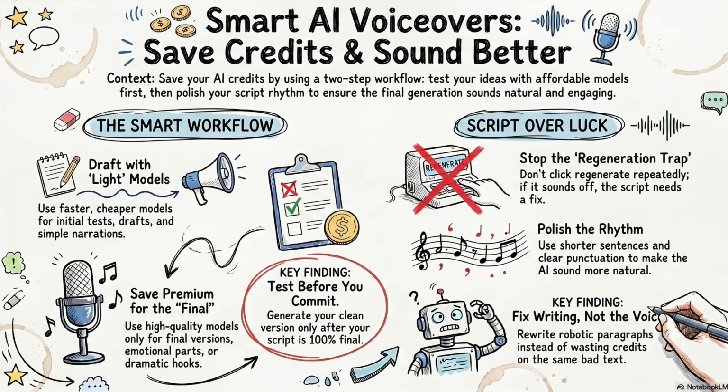A smarter workflow is to use a faster or more affordable model for drafts and simple narration. Then save the higher quality model for the final version, emotional parts, dramatic hooks, or scenes where the voice really needs to shine. For example, if you are making a documentary-style video, a list video, a simple tutorial, or a beginner guide, you may not need the most dramatic voice model for every single line. You can test with a lighter model first. Then, once your script is final, generate the clean version. This one habit can help you stretch your credits much further.